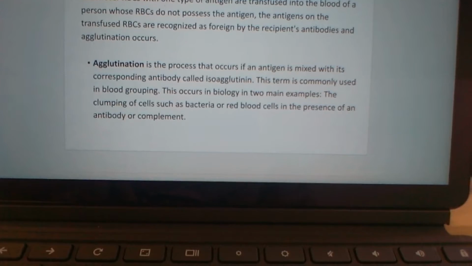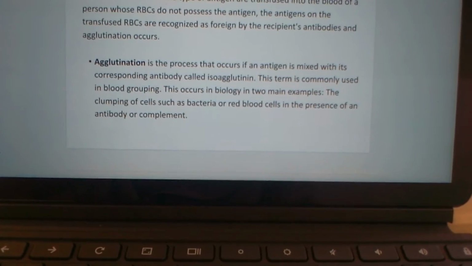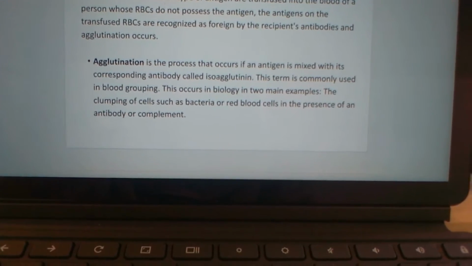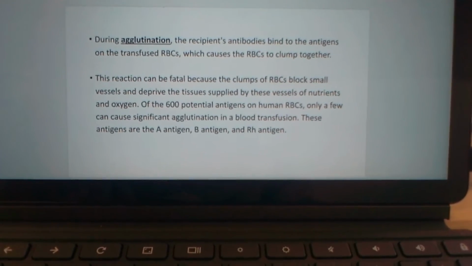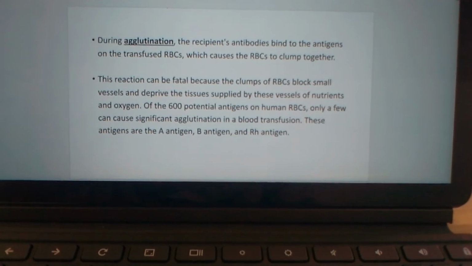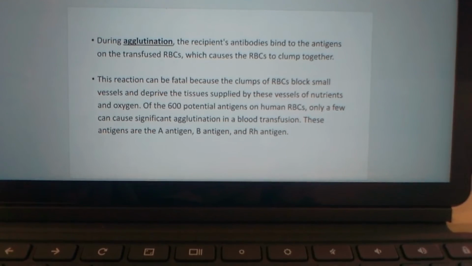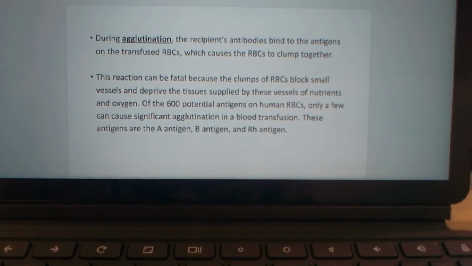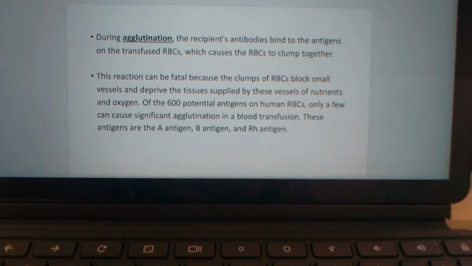This occurs in biology in two main examples: the clumping of bacteria or red blood cells in the presence of antibody or complement. During agglutination, the recipient's antibodies bind to the antigen on the transfused red blood cells, which causes the red blood cells to clump together. This reaction can be fatal because the clump of red blood cells blocks the small vessels and deprives the tissue supplied by the vessel of nutrients and oxygen.